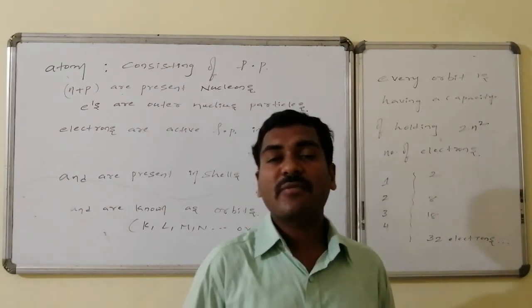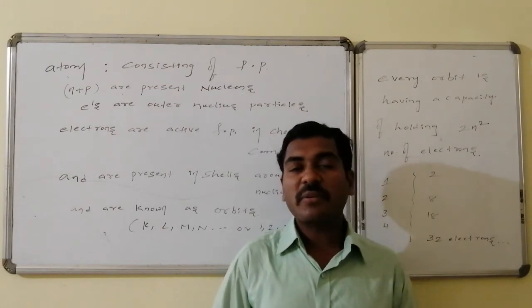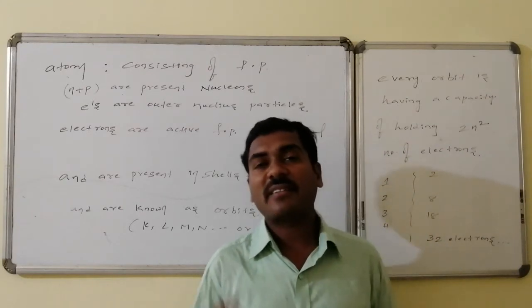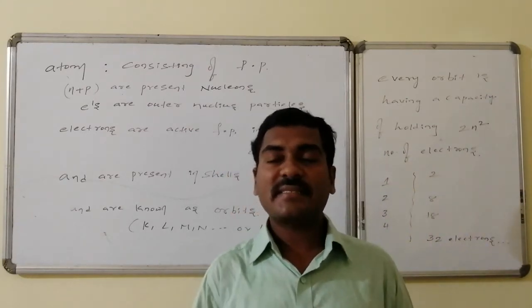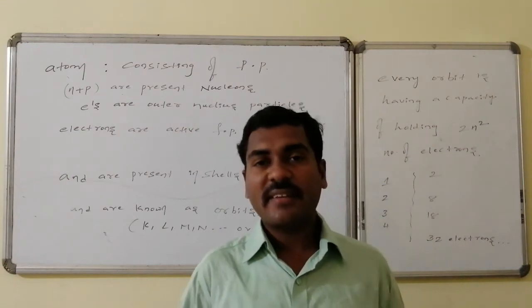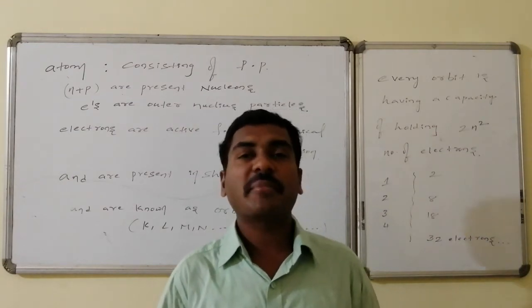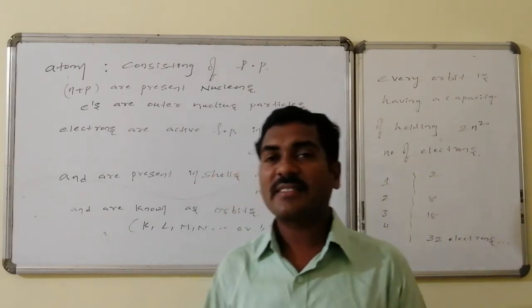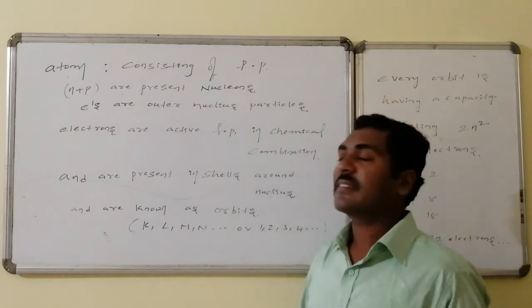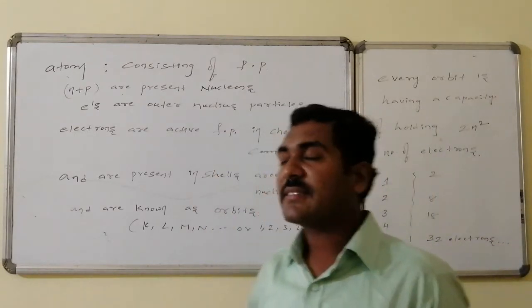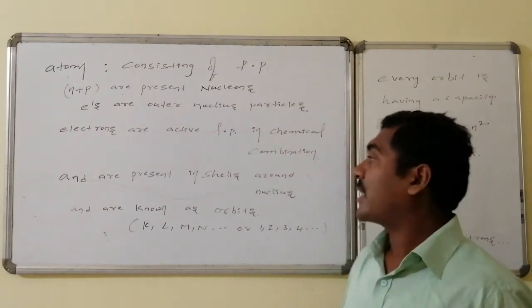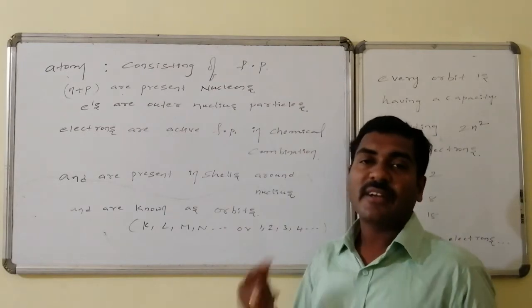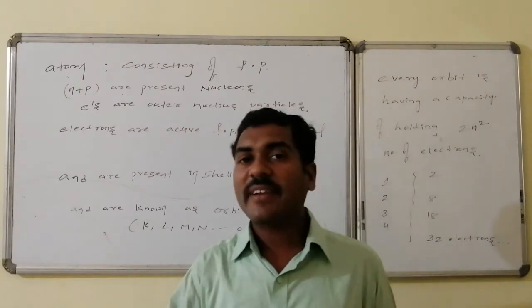Thus, they are actively involved in chemical combinations. We made the definition that chemical combination is possible by readjustment of electrons. That is, electrons of one atom and electrons of another atom readjust, either by sharing, or by gaining, donating and accepting, by many processes. That particular combination is said to be the chemical combination. Electrons are the most active fundamental particles, and they are responsible for chemical combination. These electrons are present in cells around the nucleus, always revolving around it.